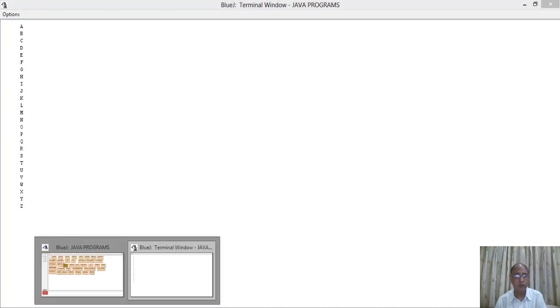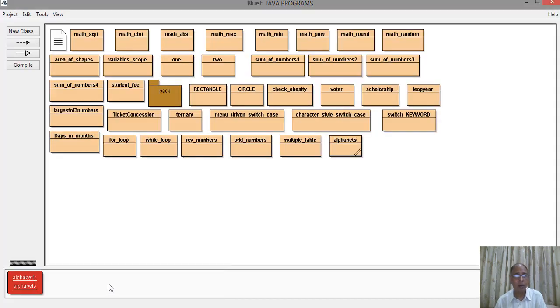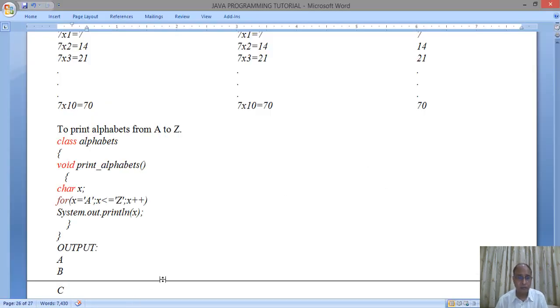So students, I hope you have understood everything now about the loops. We will continue further. In the next session, I will continue with the nested loops and the use of the continue and the break keywords.